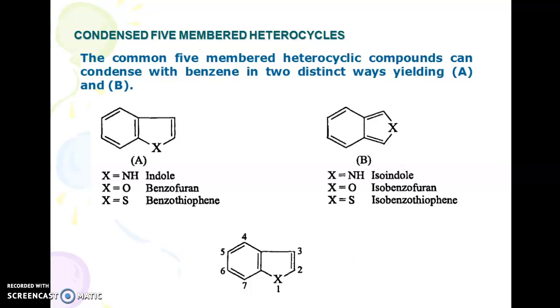First example which is given is indole. Second type is benzofuran. Third one is benzothiophene. And you can see the condensation takes place between the benzene and the 5-membered heterocyclic ring. This is the first method. The second method gives isoindole, isobenzofuran and isobenzothiophene. So these are the two distinct types of condensed 5-membered heterocyclic compounds.